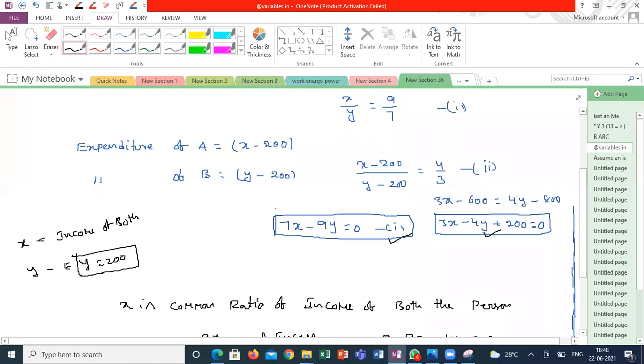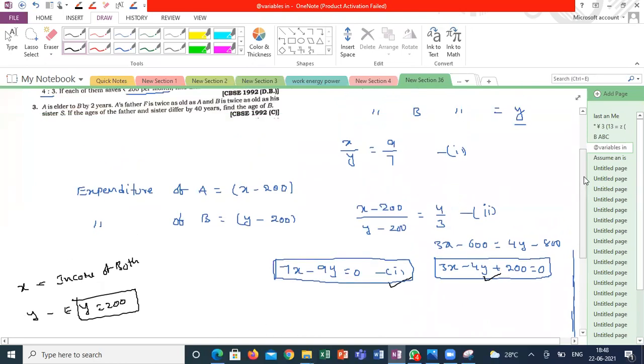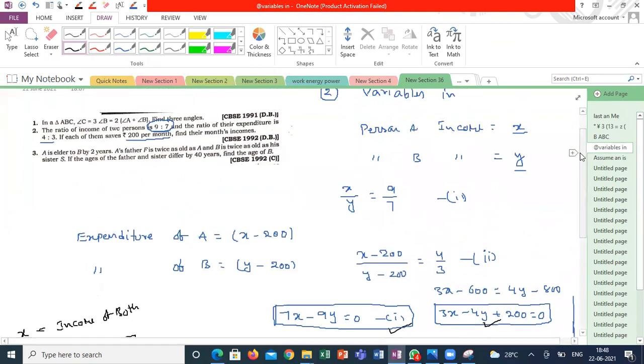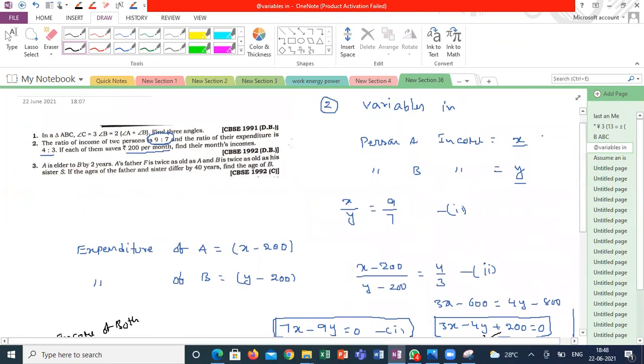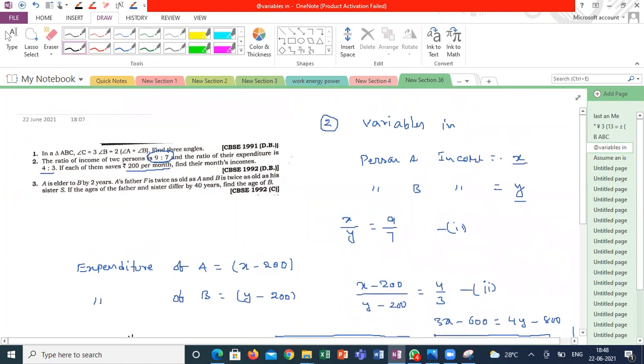So in this method, what I have done is, this is the second method I can say. What they explained, I can consider as the first method. This is the second method. Straight away, by seeing the question, they are asking the incomes of the persons. Income of person A is X, income of person B is Y. So X by Y is equal to 9 by 7. This is the first equation I can generate from this relation.